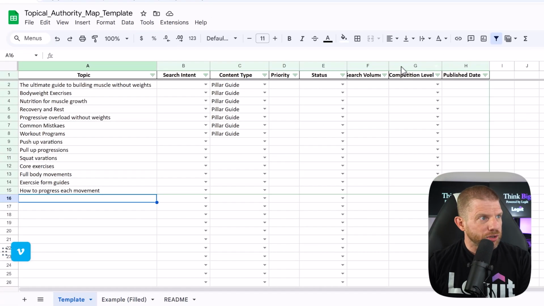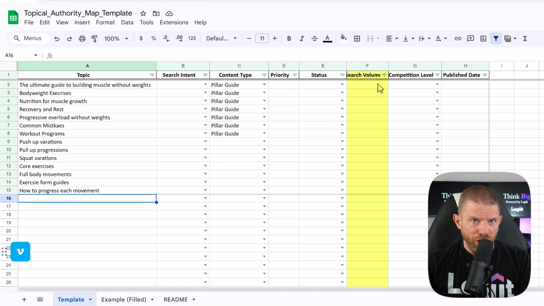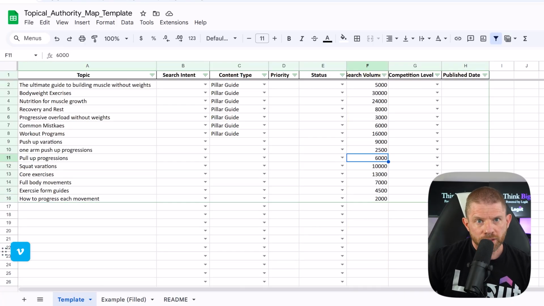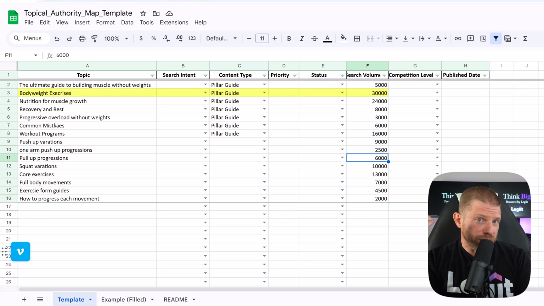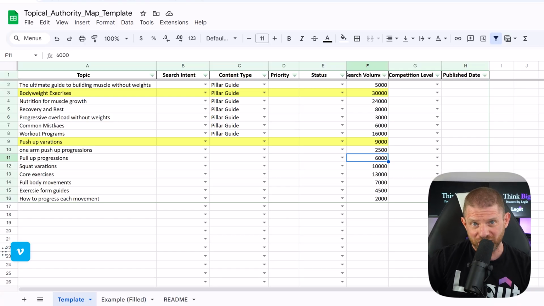And this is where most people stop. They map out the content and start writing, but they're missing the most important part, priority. So let's move over to the search volume column. You need data to prioritize properly. I'm going to make up some search volumes for these topics. So let's take a look at this. Bodyweight exercises gets significant search volume, but one-arm push-up progression, much less. That tells us something important about priority.